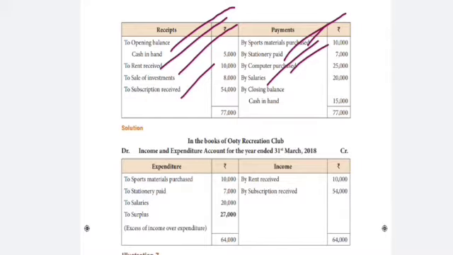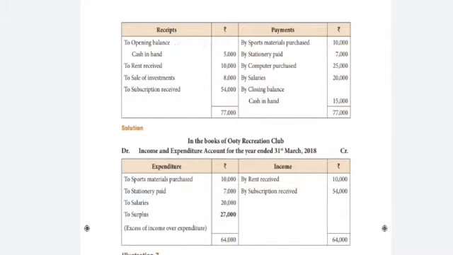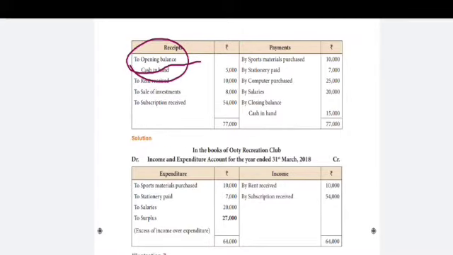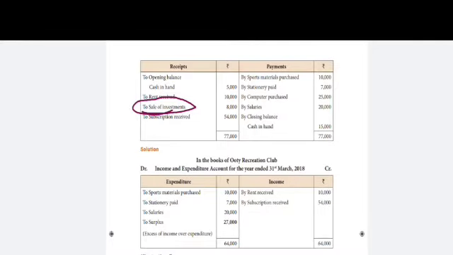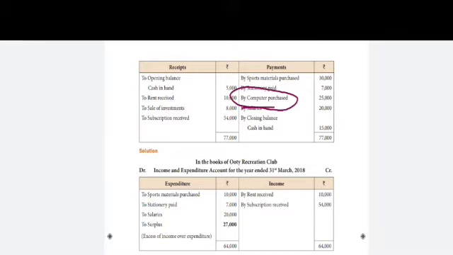Income and expenditure account. What is the procedure? See the opening balance cash in hand is not considered, nor cash at bank. Next one, the closing balance also is not considered for value. Sale of investment is not considered, as it is a capital item. Interest on investment is taken in the expenditure and income account. See the next, payment side, computer purchased also not considered.